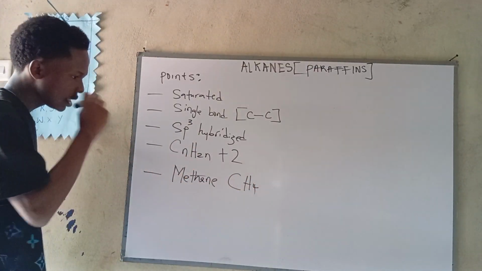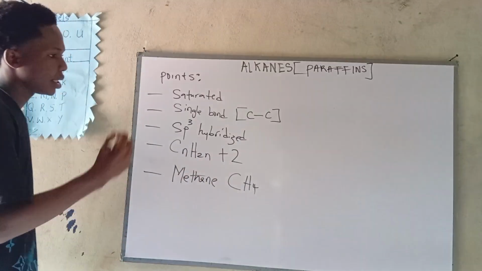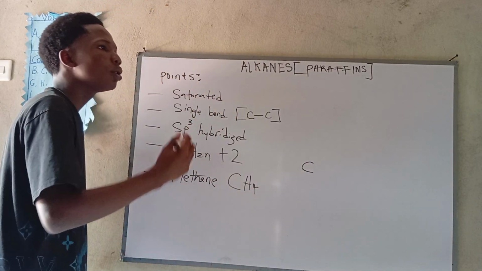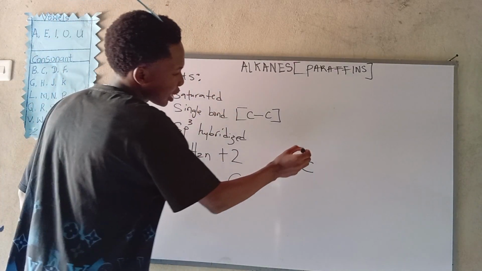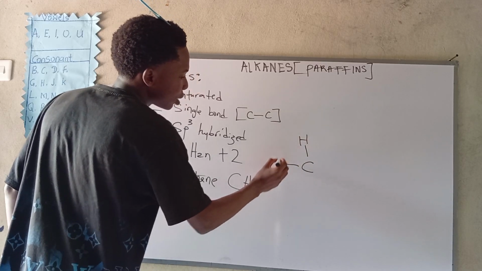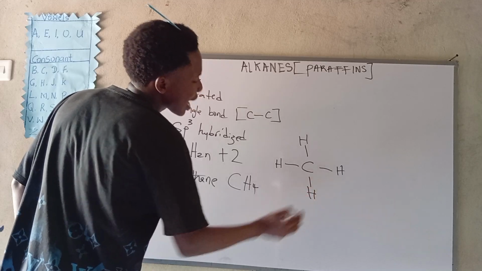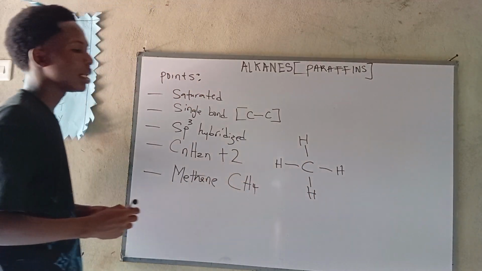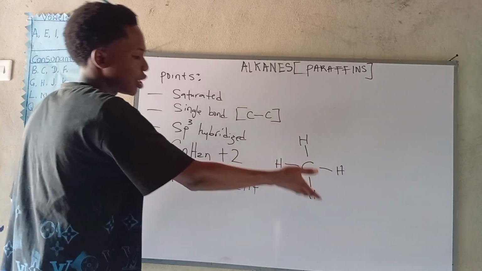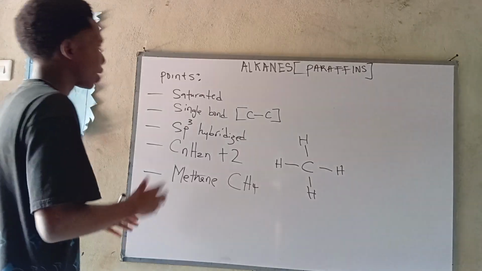Since we've gotten this, now let's draw the structure. It's a very simple structure. Since it has 1 carbon, and the carbon must be tetrahedrally linked, we put 1 hydrogen here, another hydrogen here, and finally the 4th hydrogen, all tetrahedrally linked. Now you can see how to represent methane as a structure. This is how methane is drawn. But that is not all.